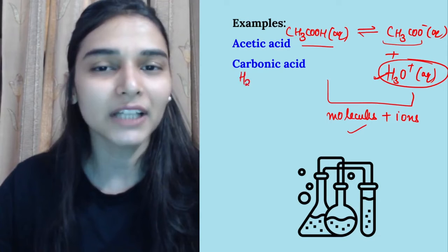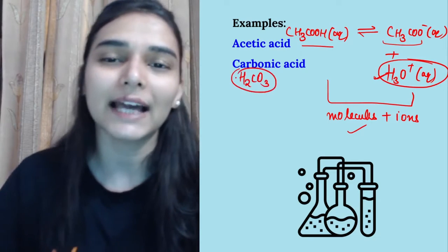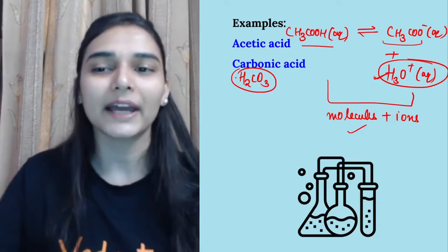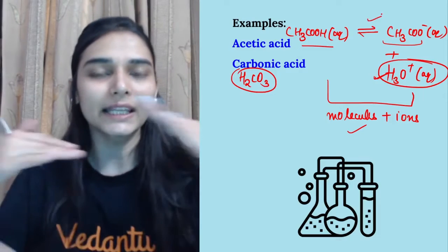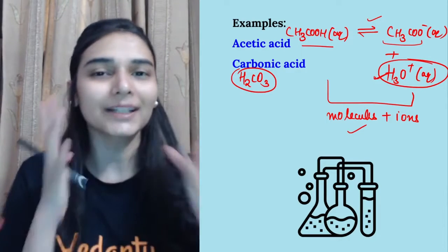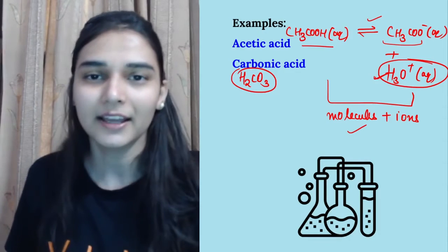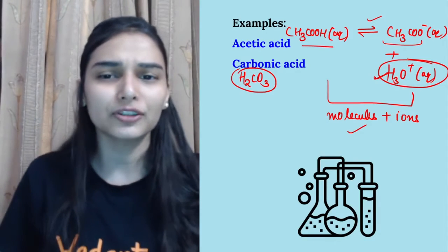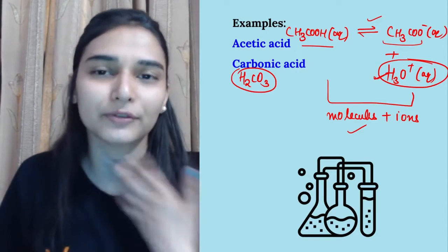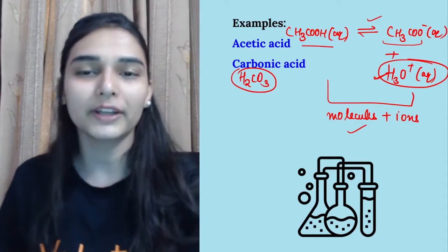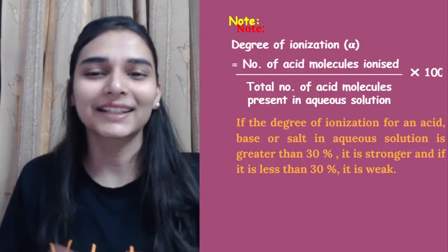The same happens with carbonic acid. This is again a weak acid because it is partially ionized, and we show its dissociation with an equilibrium arrow because it is not completely breaking down. ठीक है. So weak acids are relatively safe to consume as compared to strong acids. Strong में तो H plus ions are very large in number.